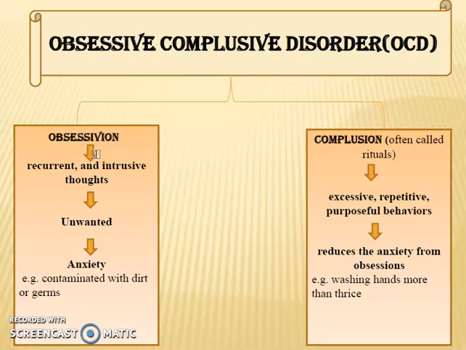So thus we can say obsession is a repeated thought that is unwanted and produces anxiety, and compulsion is repeated behavior that relieves anxiety, in response to this obsession.